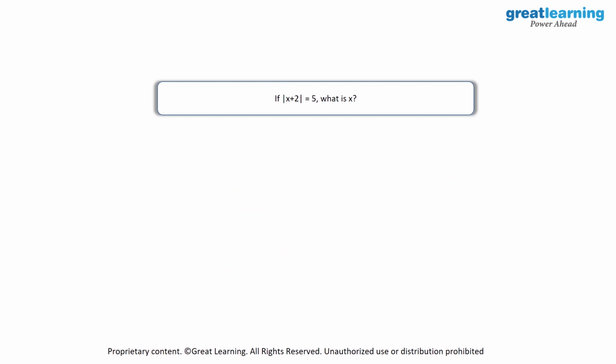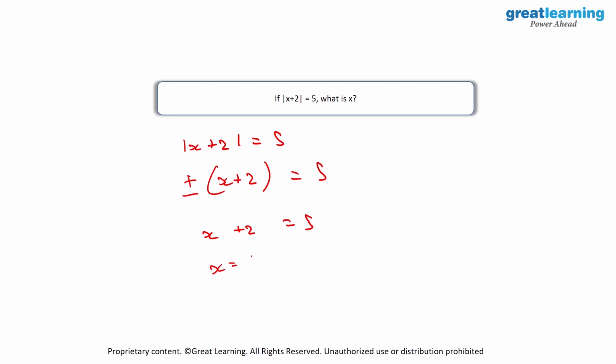Then here we have if modulus of x plus 2 is equal to 5, what is x? As I've told you, if we are removing the modulus, we'll have two things over here, which is plus minus of x plus 2 is equal to 5. So let's start with x plus 2 is equal to 5.